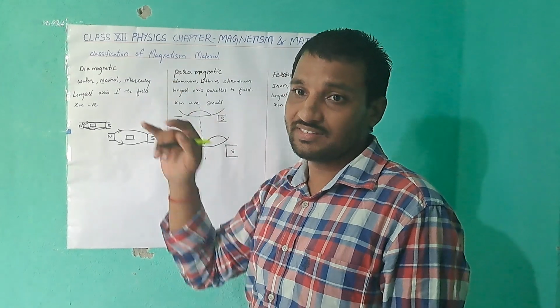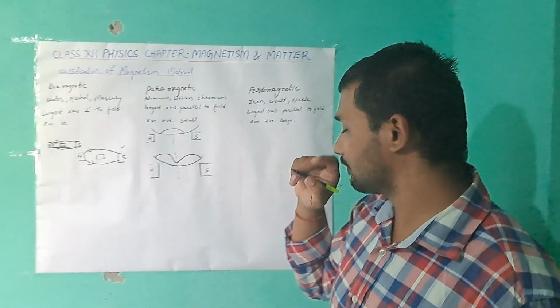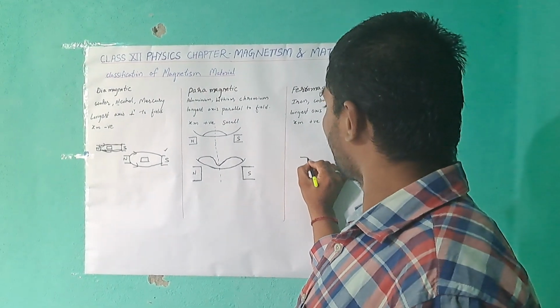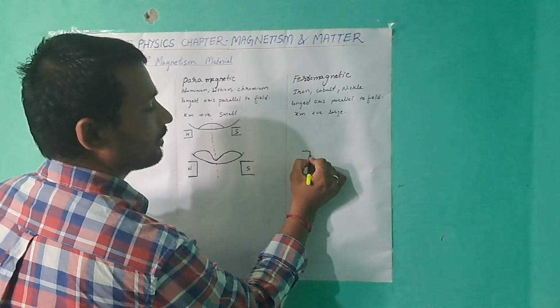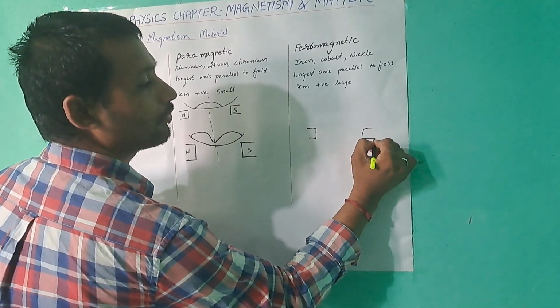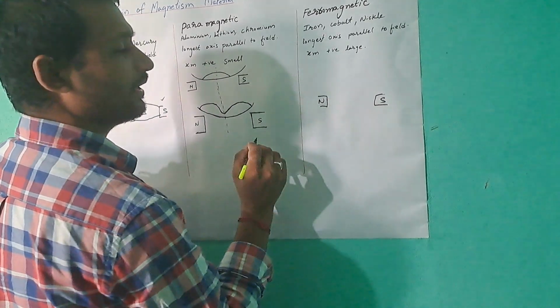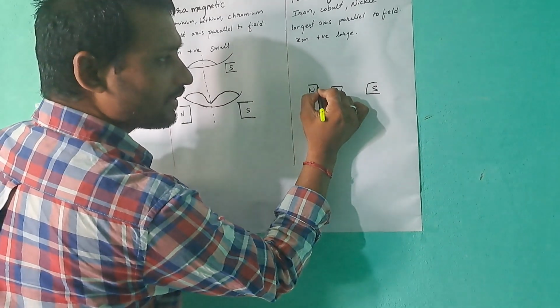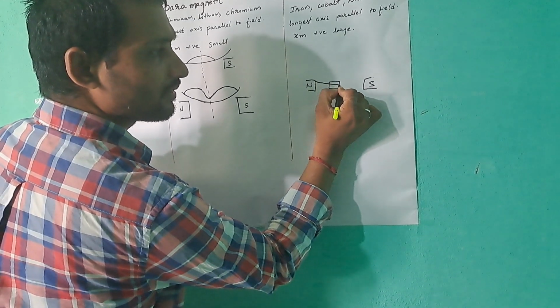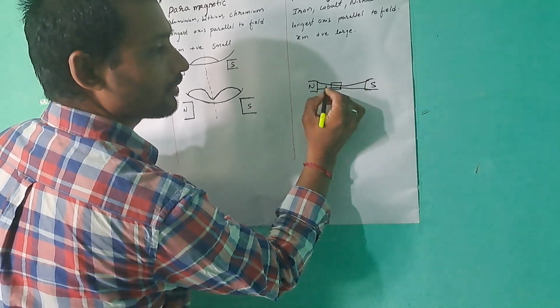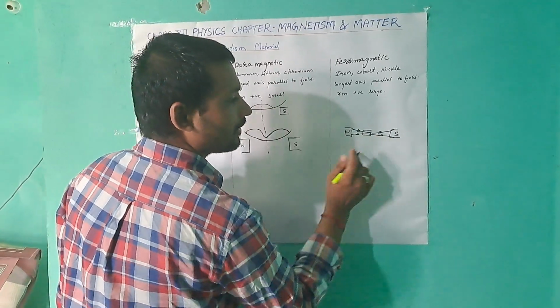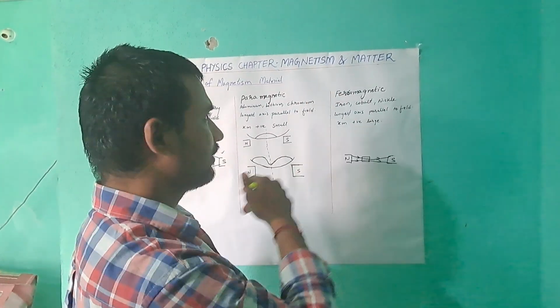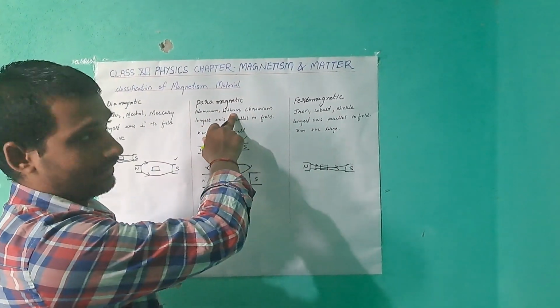Those materials which are kept in a magnetic field. For example, there is a north pole and a south pole, and one substance is kept in between them. If the lines of forces are allowed to pass through it, it is called paramagnetic material.